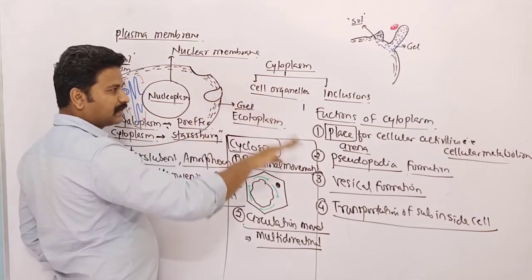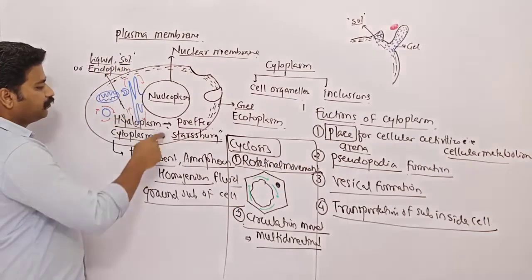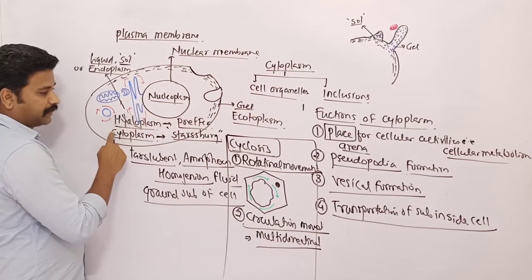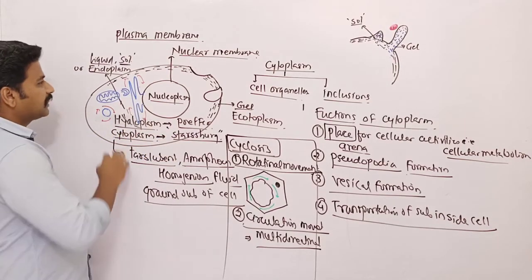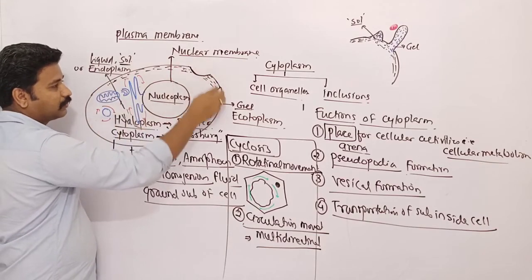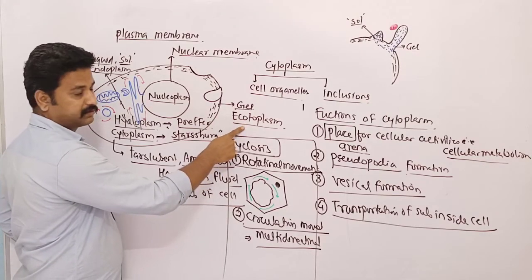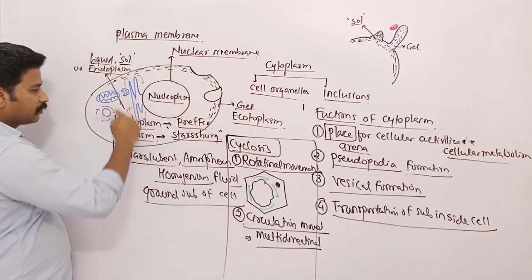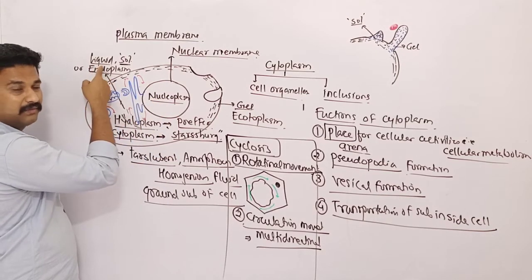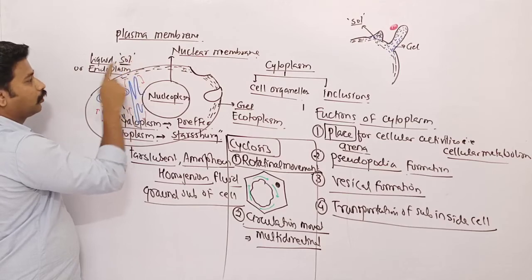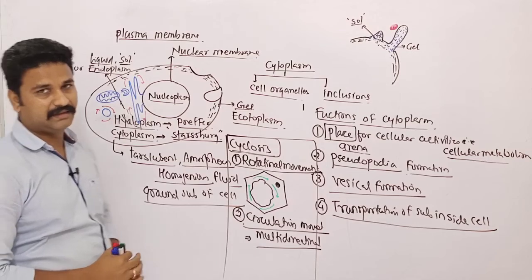If you remove all the cell organelles and inclusion bodies from cytoplasm, then the remaining fluid-like substance is called hyaloplasm. This term was given by Pfeffer. Now the cytoplasm which is present on the outer side of the cell has a gel-like consistency and is called ectoplasm, while the cytoplasm on the inner side of the cell has a liquid consistency and is called sol or endoplasm.